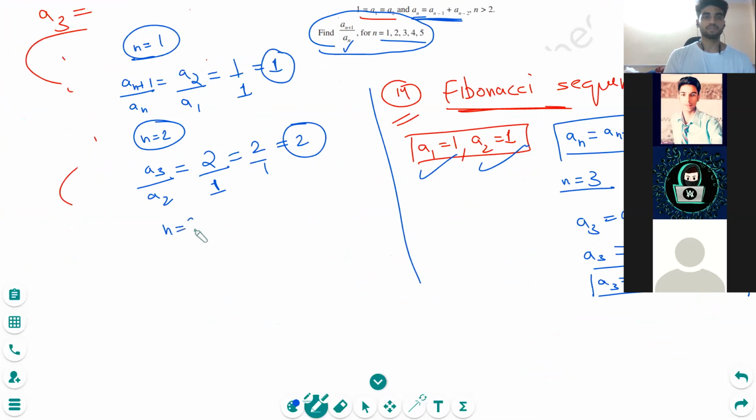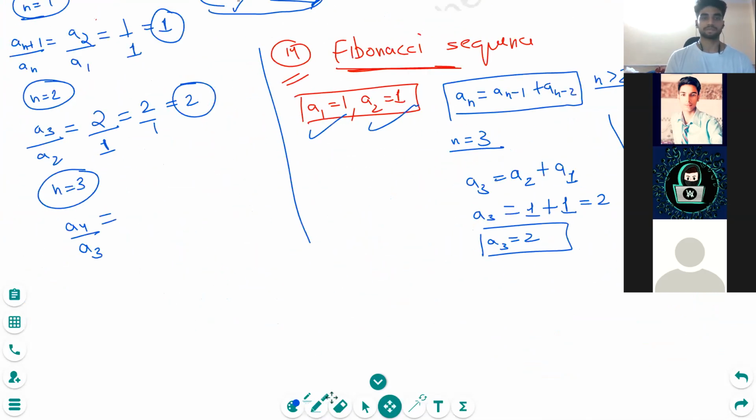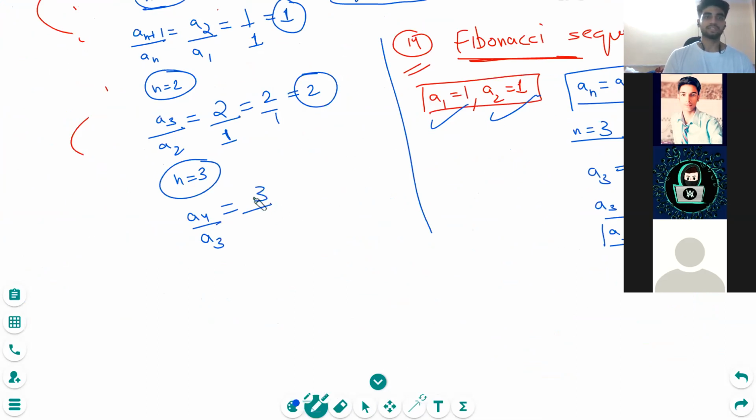If I have n is equal to 3, why am I taking n is equal to 3? I have to go up to 5. So this will be A4 by A3, that is an plus 1 by an. A4 we did find, it's 3, and A3 is 2. So this is 3 by 2.